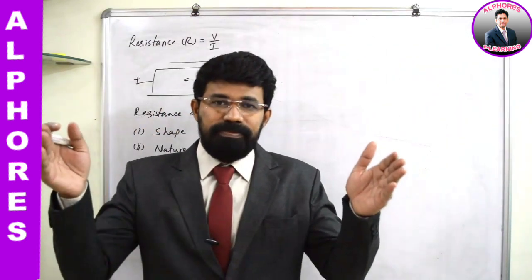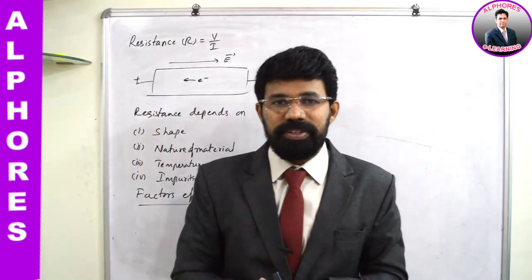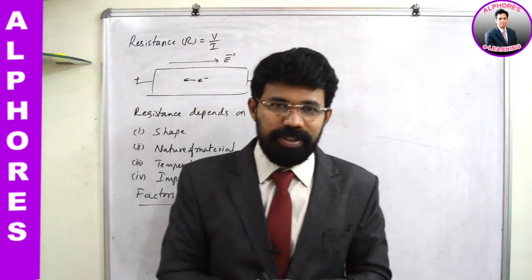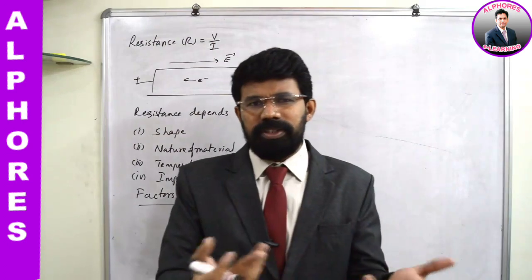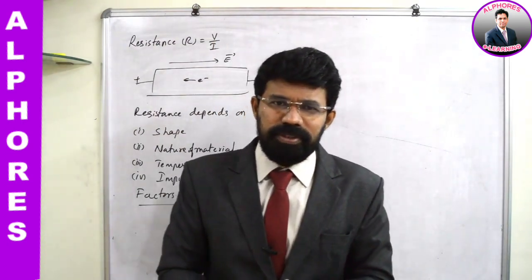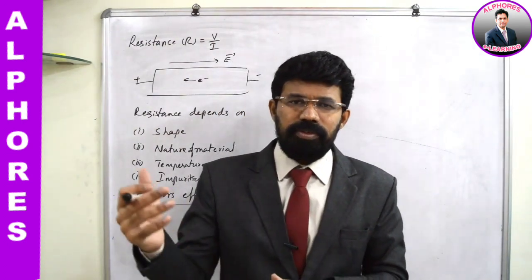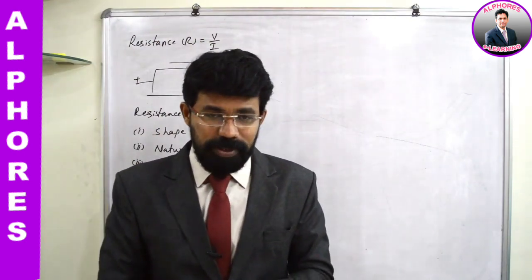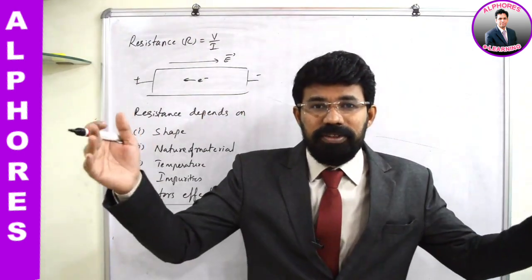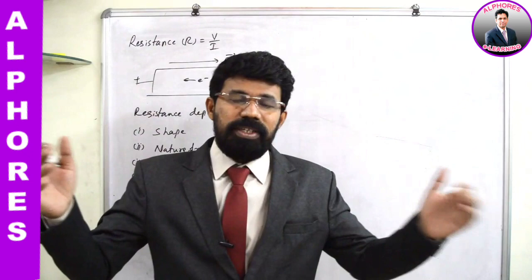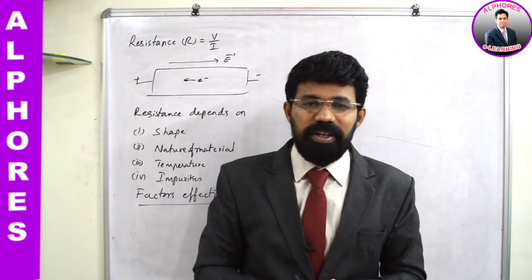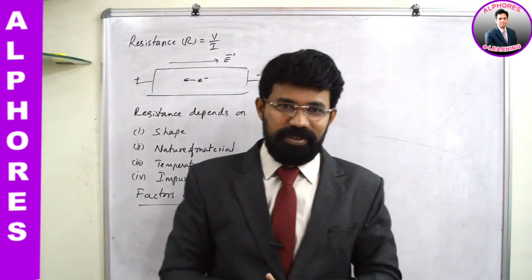I have taken a small wire. Let us say its length is some 50 centimeters, and definitely let us say it's a copper wire. Definitely it offers some resistance to the flow of electrons, for the flow of current through it, isn't it? Now, what happens if the length is increased? Let us say now I have taken another copper wire of length equal to